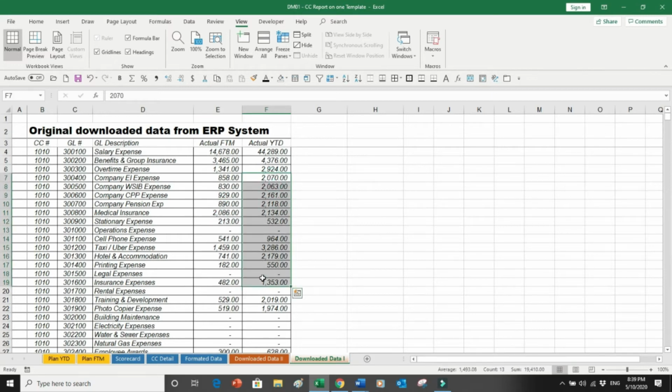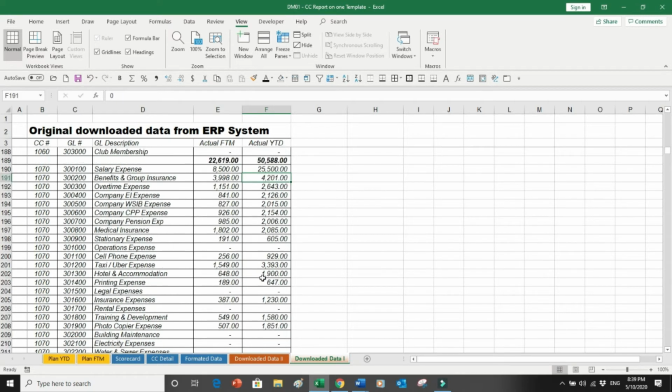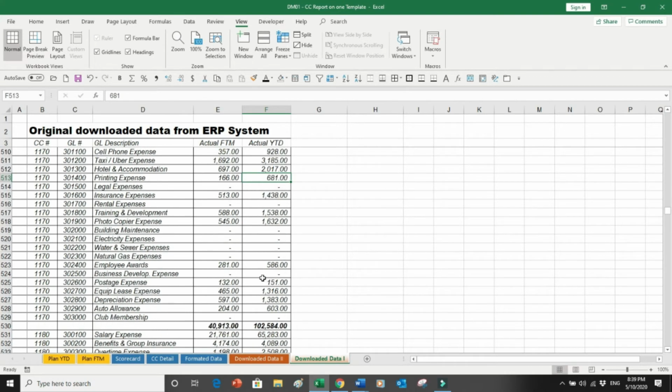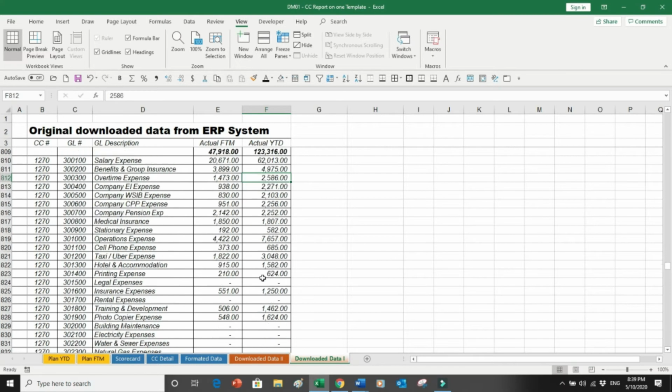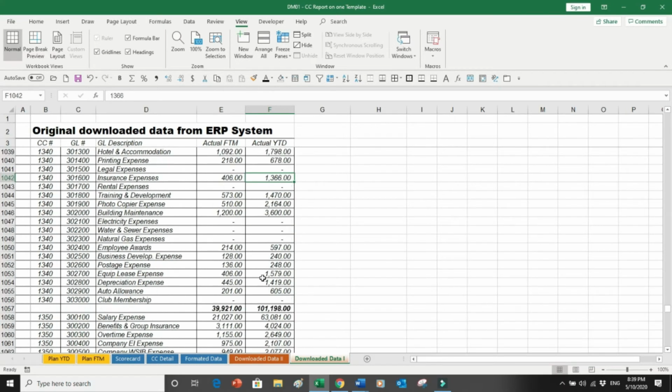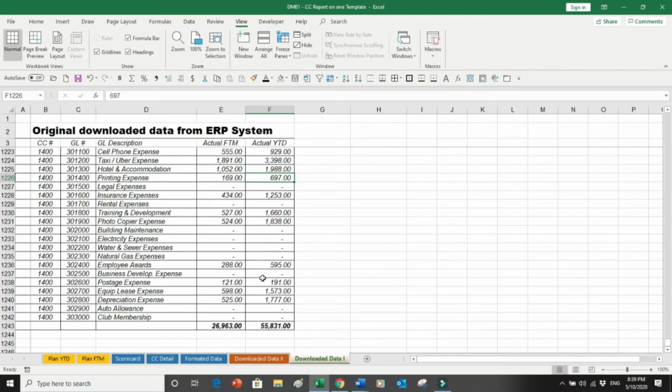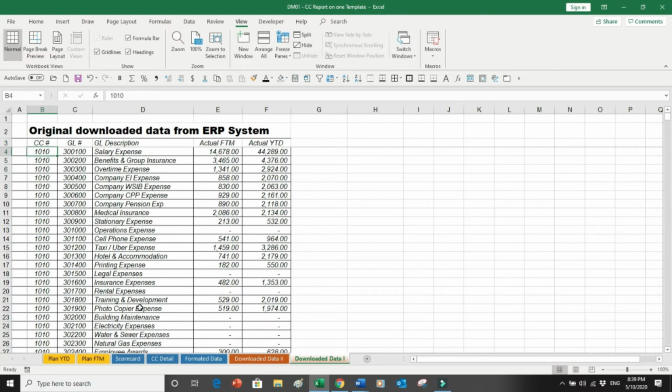Now when you download the sheet, it has the totals of each of the 40 cost centers, and the report goes to almost 1200 rows of data, almost 1243 rows, a simple download from the ERP system. But this is not how you have to present it in your company. You have to do some more with it.